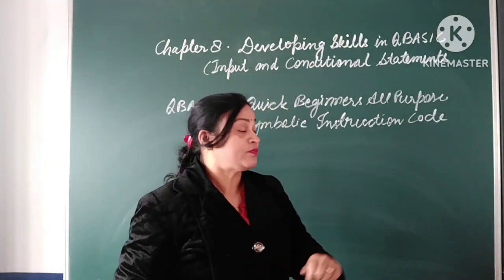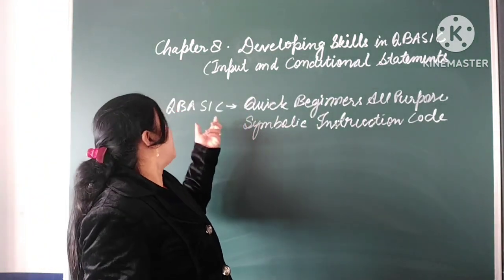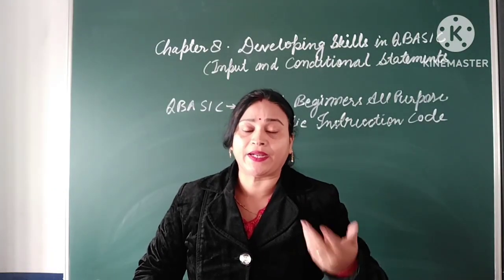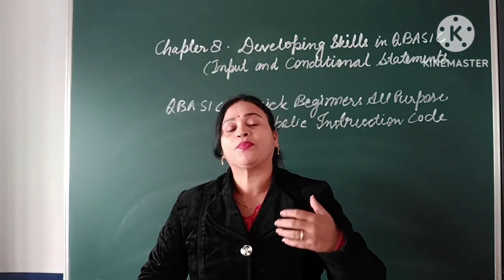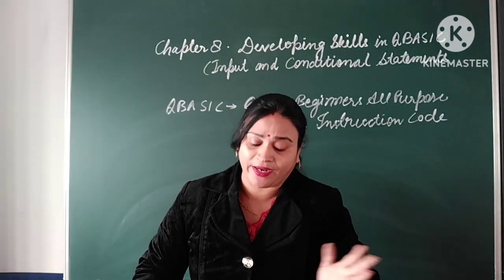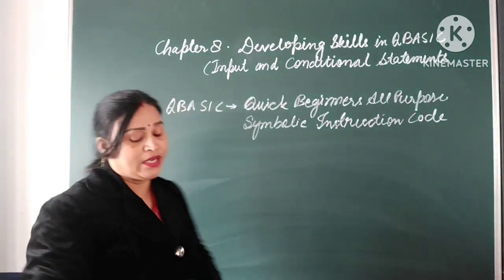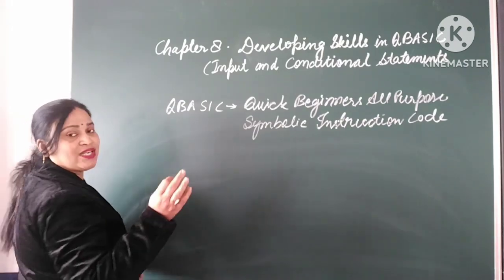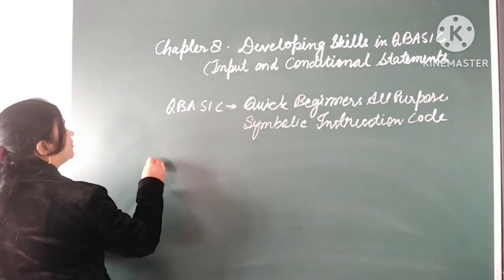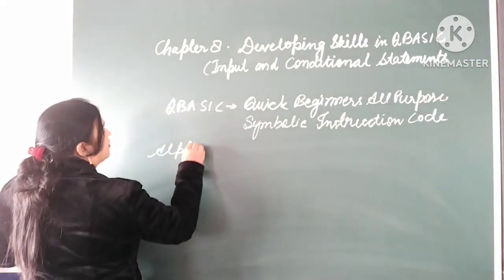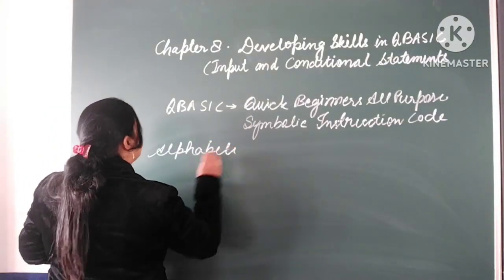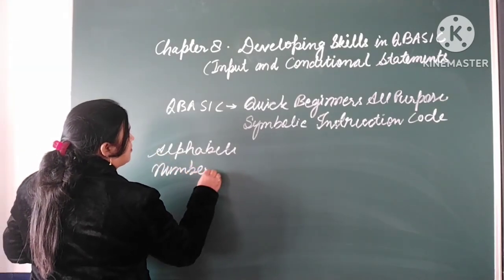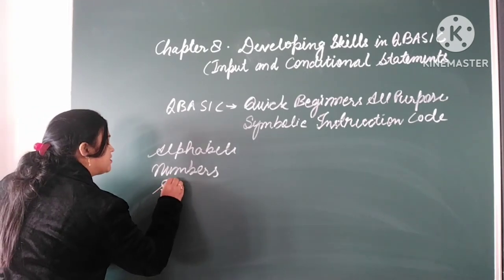See children, to write the codes of QBasic we need some characters. So what are these characters? To write programs in QBasic, we use three kinds of characters: alphabets, numbers, and special characters.